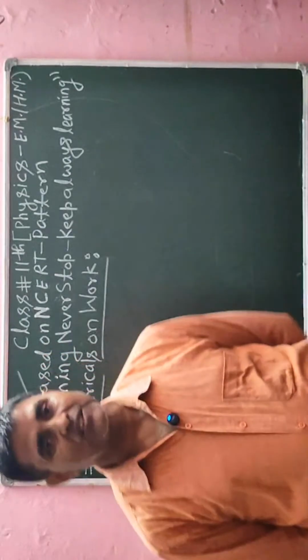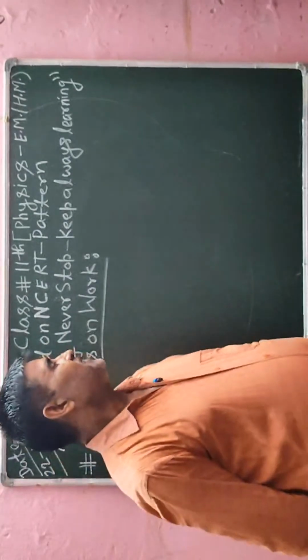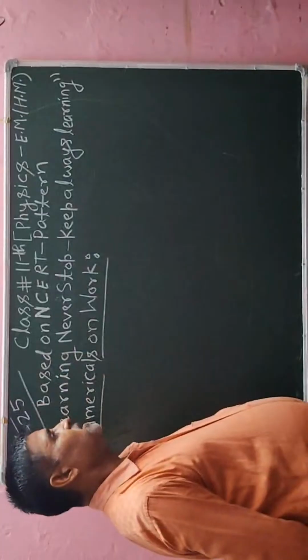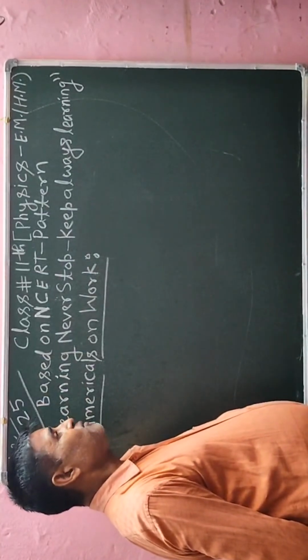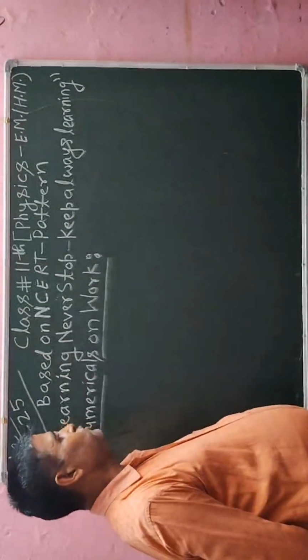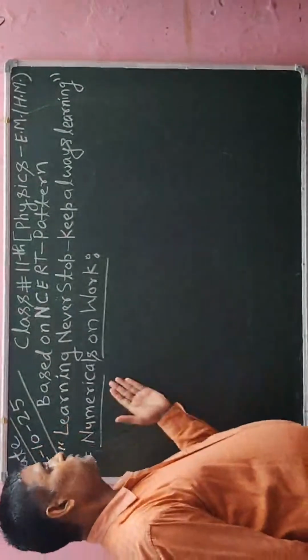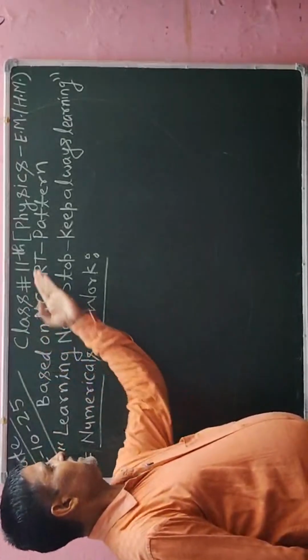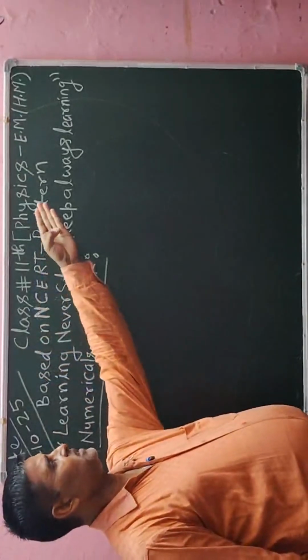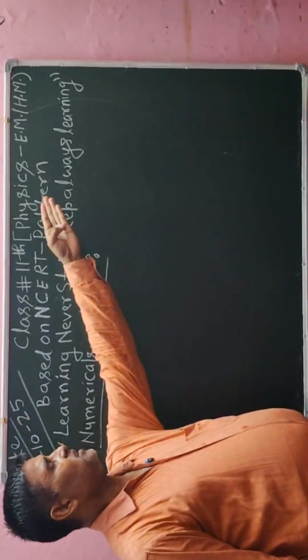I am going to explain the application of work, and I will use this concept in numericals. The information on the blackboard I am going to tell you. This is class 11 physics, available in English medium and also in Hindi medium.